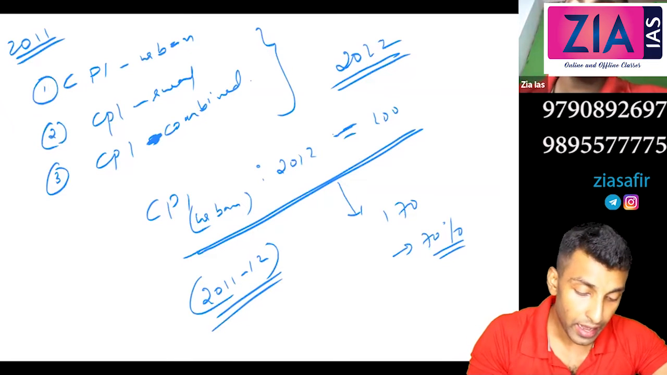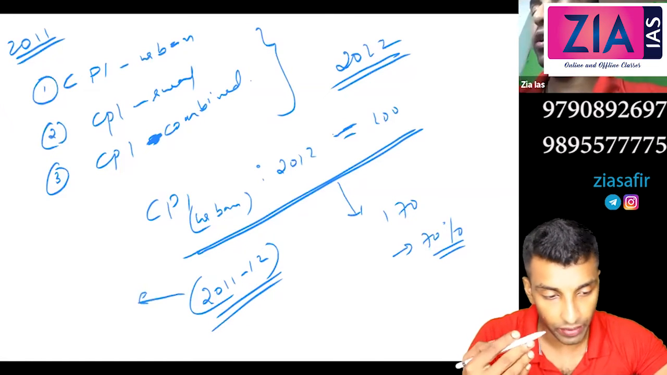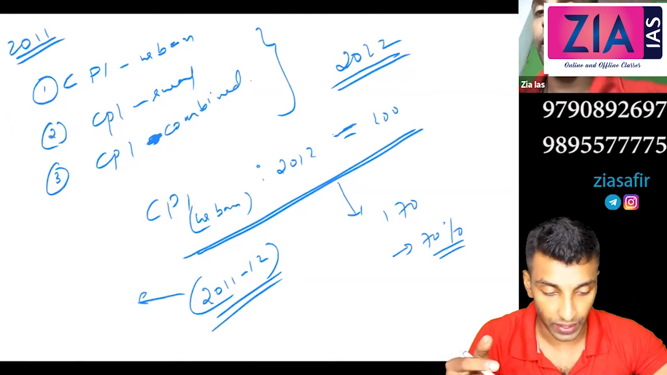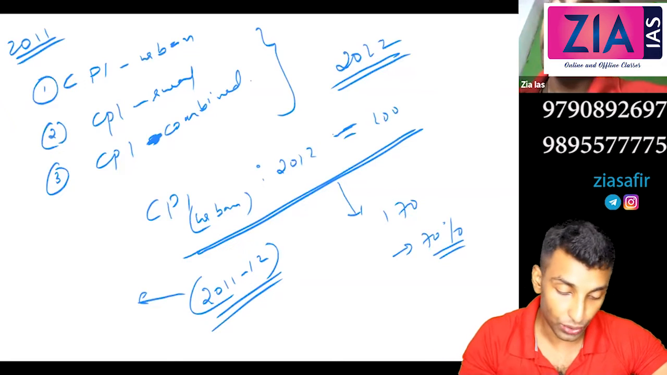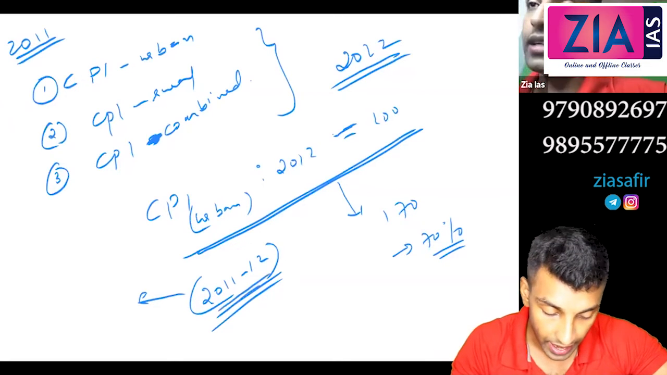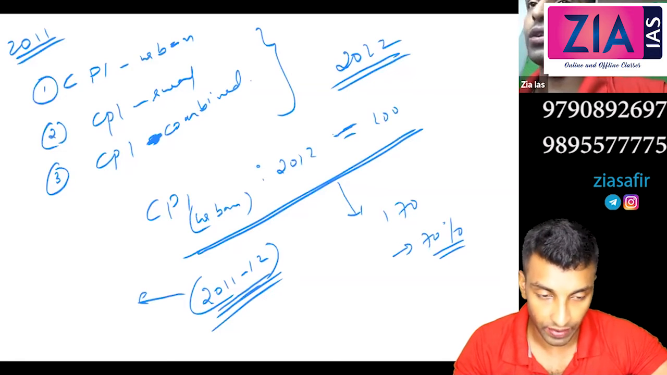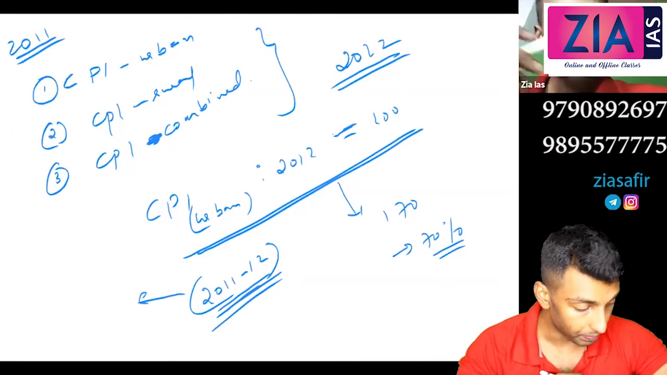I've told you already, NSSO conducts a survey every year. Every survey is called a round. Every 5 years they conduct a major survey. So 68th round means 68 surveys have been conducted. So 2011-12 was the 68th, then 69 in 2012-13, 70 in 2013-14, like that. Every year there will be a survey.